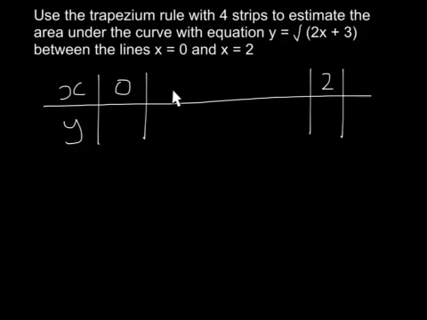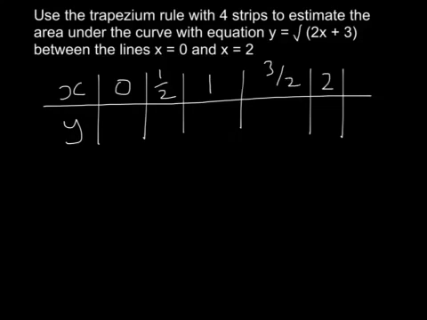So the first one's going to be between 0 and something. That's the first one. The second one is going to be between that and something else. That's the second one. So that's the first, the second, the third, the fourth. So there's 1, 2, 3, 4. So that is now the right number of x numbers to fill in. The x numbers go up by equal amounts each time. This is what h is, and it should be a bit obvious that that number there is 1, this number is a half, and this number is 1.5.